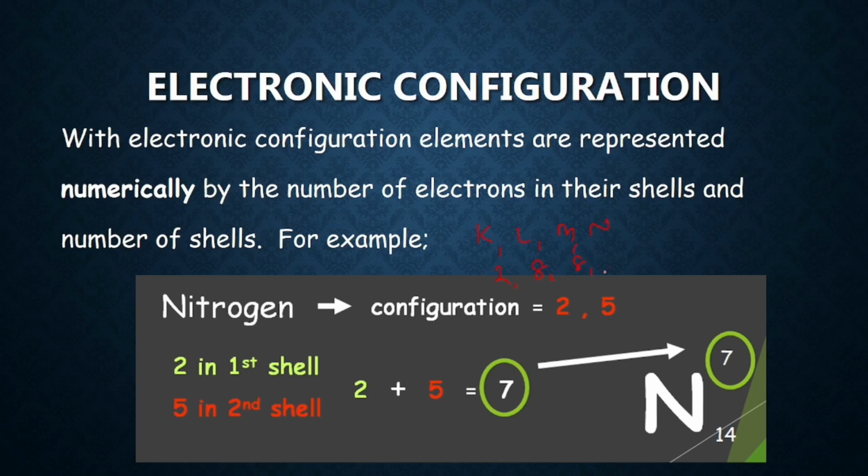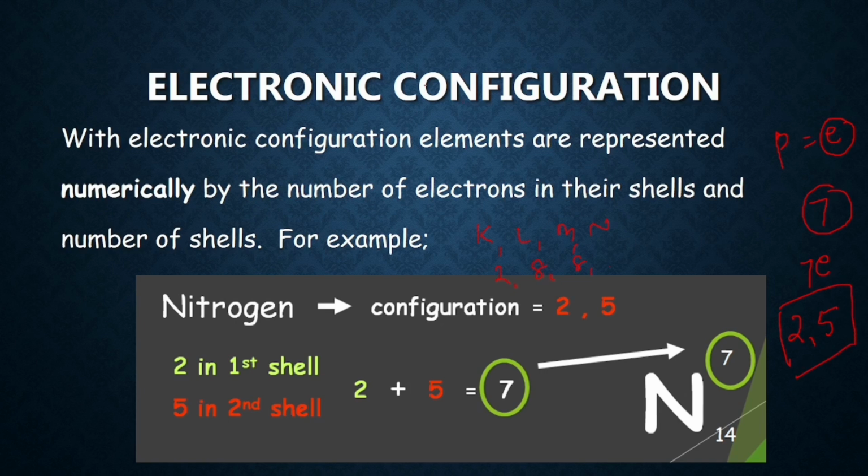But whatever extra there is, you can write. So you should know the atomic number. The atomic number will tell you the number of protons, which is equal to the number of electrons. Then you have to divide these electrons in this way. Now the example given is nitrogen. The atomic number of nitrogen is 7. That means nitrogen has 7 electrons. Since the first shell can have 2, what is left? 5. So the second shell will have 5.